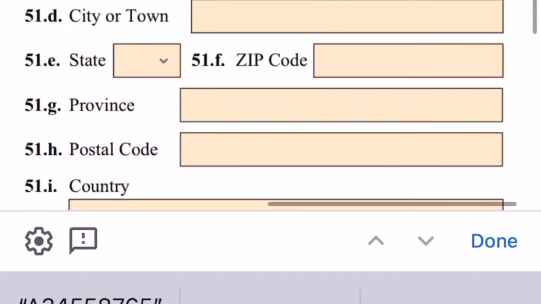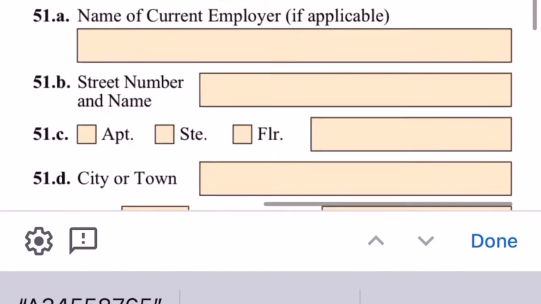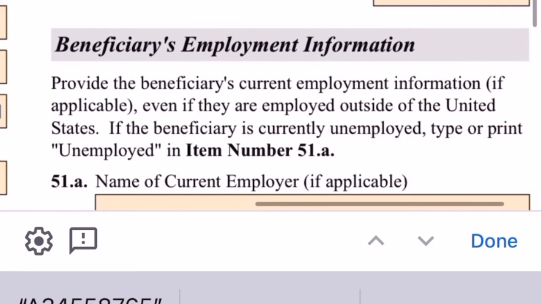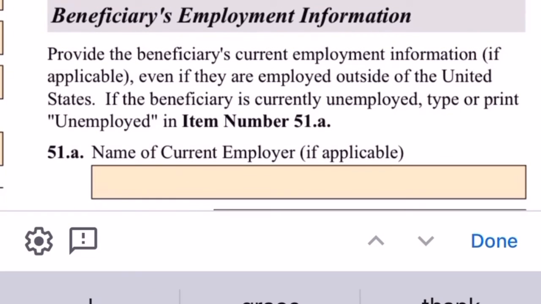This section is continuing, and my client didn't enter on a travel document. See, travel document number: not applicable. This doesn't apply to my client because my client entered on a visa with a passport. So not applicable. Country of issue for a passport or travel document: this was issued in Jamaica. The expiration date is when the passport expires.